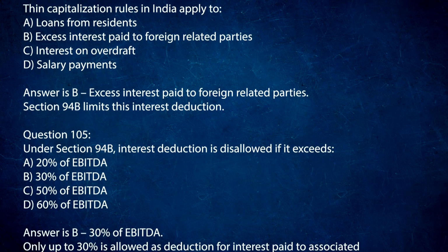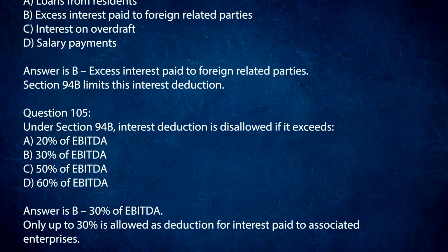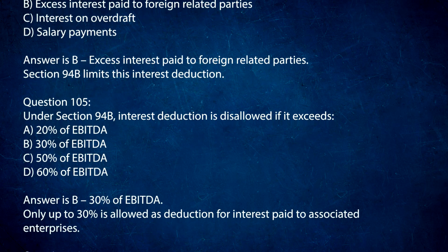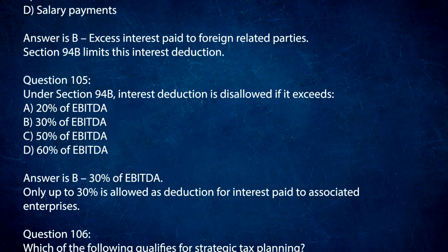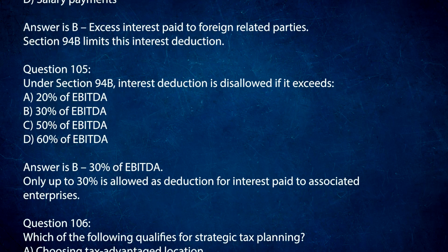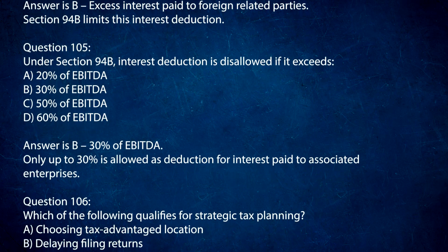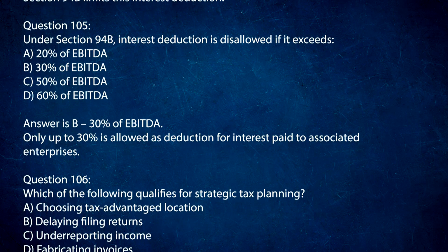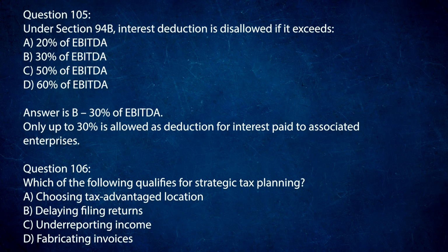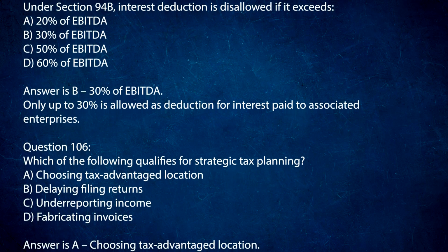Question 105. Under Section 94B, interest deduction is disallowed if it exceeds A. 20% of EBITDA. B. 30% of EBITDA. C. 50% of EBITDA. D. 60% of EBITDA. Answer is B. 30% of EBITDA. Only up to 30% is allowed as deduction for interest paid to associated enterprises.